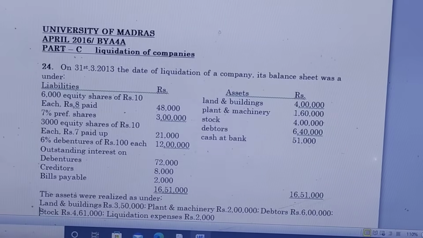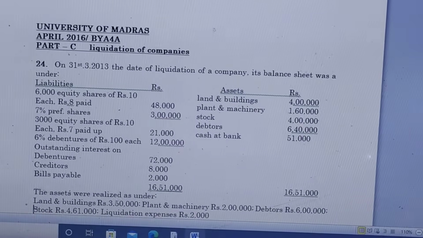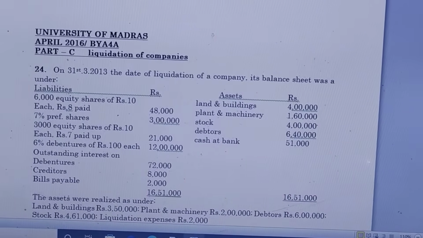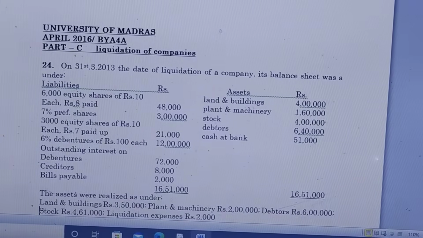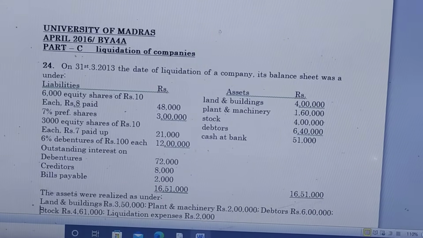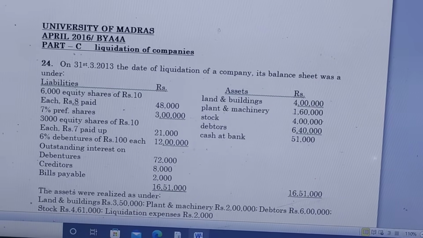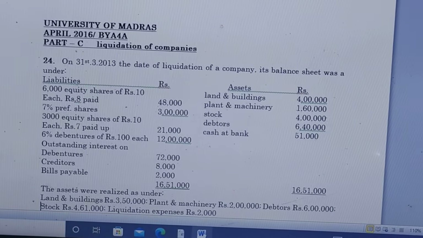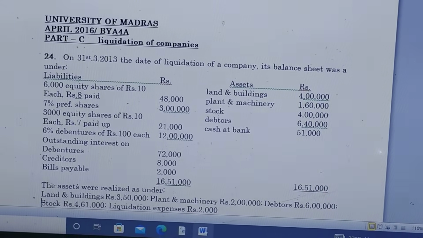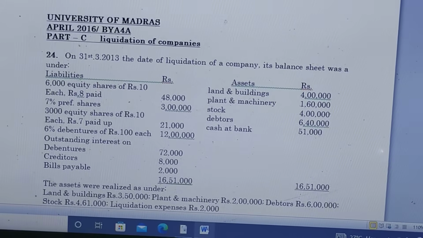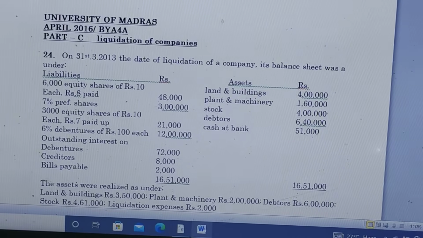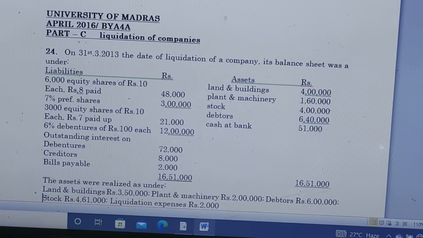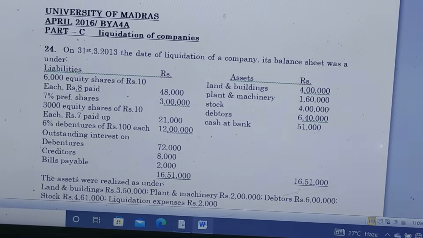On 31st March 2013, the date of liquidation of a company, its balance sheet was as under. On the liability side: 6,000 equity shares of rupees 10 each, rupees 8 paid up, the amount is rupees 48,000. 7% preference shares, rupees 3 lakhs. 3,000 equity shares of rupees 10 each, rupees 7 paid up, rupees 21,000. 6% debentures of rupees 100 each, rupees 12 lakhs.